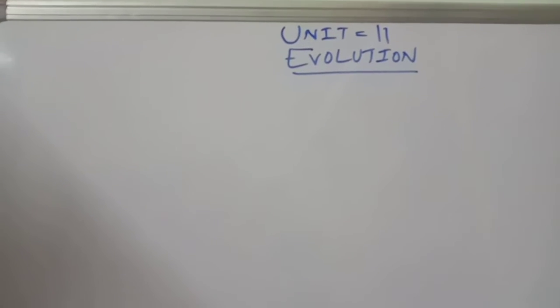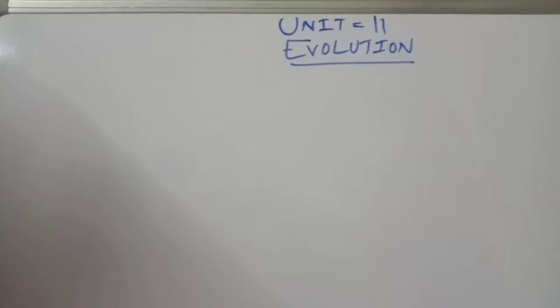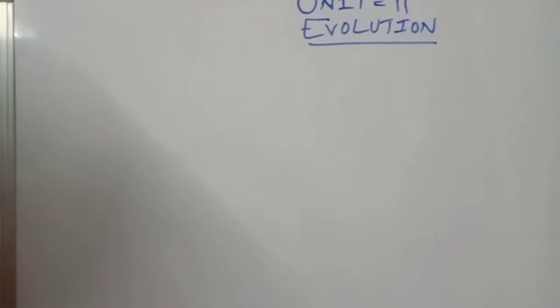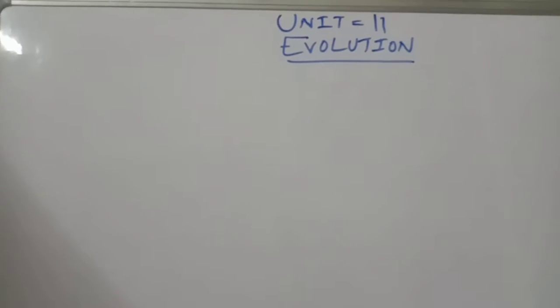The molecular basis of inheritance compulsorily requires an offline class to give more clarity and more information. So for that reason, I am coming with evolution, and the remaining chapters like the molecular basis of inheritance and genetics-related topics we'll discuss in the offline classes. But anyhow, I will try my level best to give a complete picture of those also, if time permits. So I am starting today with this chapter called evolution.